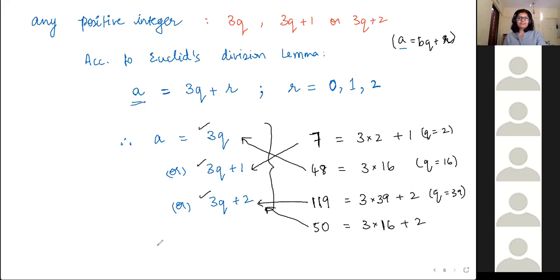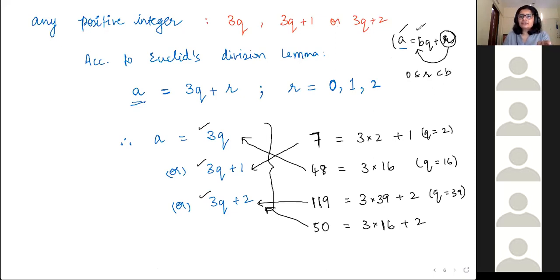Okay. So that's what the statement means. Prove that any positive integer is of the form 3q or 3q plus 1 or 3q plus 2. So how do you prove it? According to Euclid's division lemma में a कोई भी हो सकता है, b कोई भी हो सकता है. And the value of r only depends on b. So r takes the values from 0 to b.